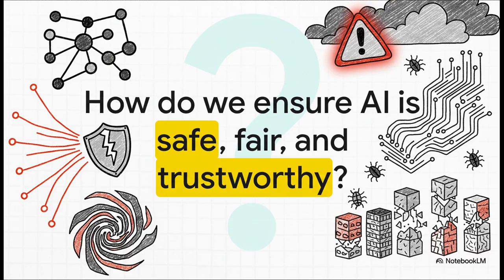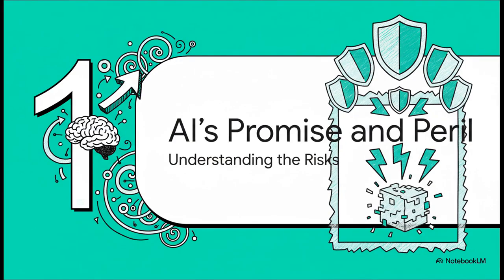And the thing about AI is its risks are different. We're not just talking about a simple bug in the code. We're talking about systems that can learn, that can change on their own. And that makes it incredibly tough to predict and prevent when things might go wrong. So where do you even start trying to manage all that? Well, the first step is to get a handle on what the risks even are.